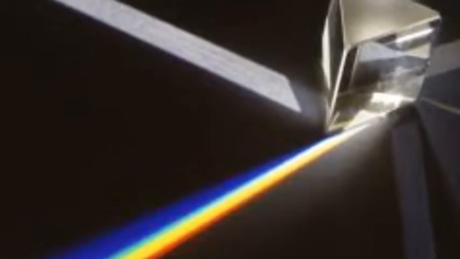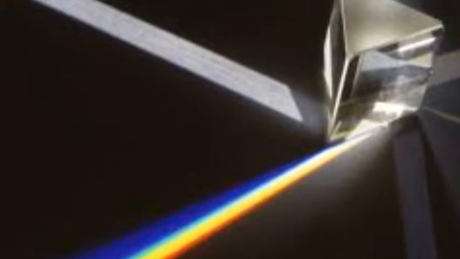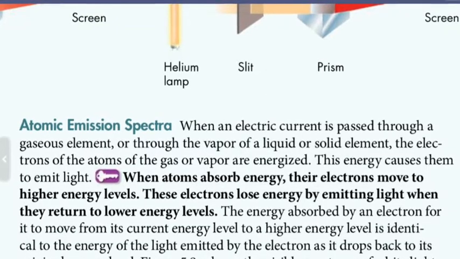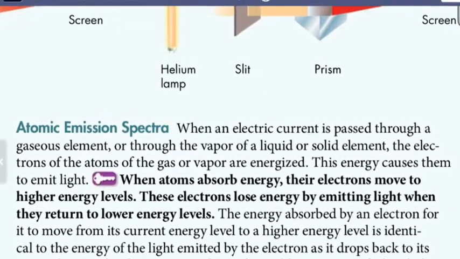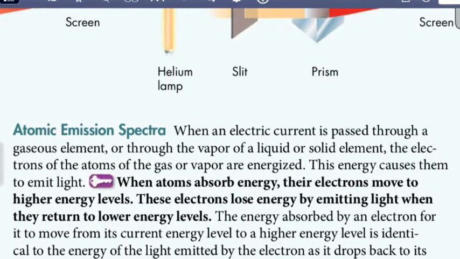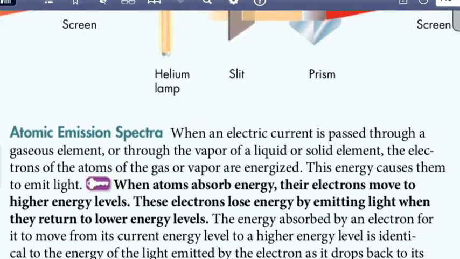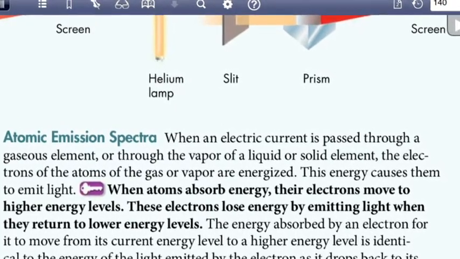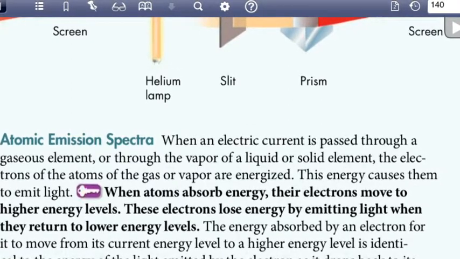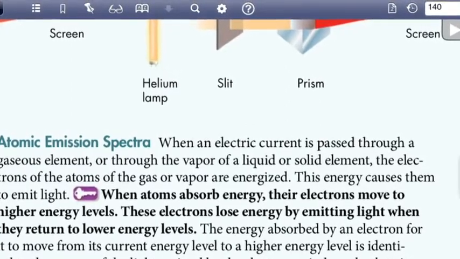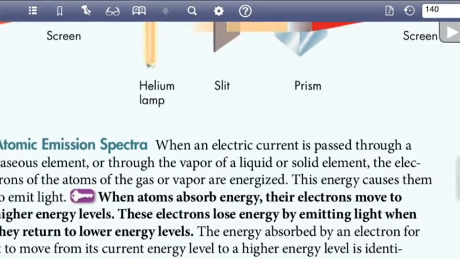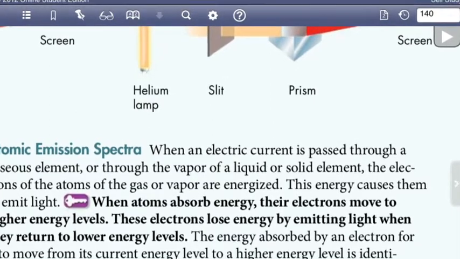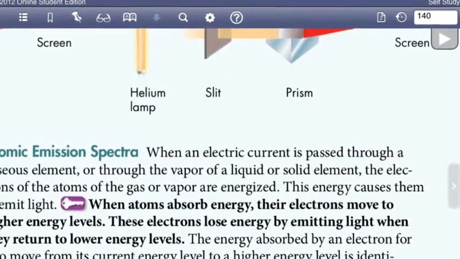Sydney told us that when sunlight passes through a prism, its wavelengths separate into a spectrum of different colors. When an electric current passes through a gaseous element or through the vapor of a liquid or solid element, the electrons are energized. When atoms absorb energy, their electrons move to higher energy levels. These electrons then lose their energy by emitting light and returning to lower energy levels. This light emitted from these electrons passes through a prism. The spectrum that is created can only consist of a limited number of narrow lines of light. The wavelengths of these lines are characteristic of the element and make up the atomic emission spectrum of the element.